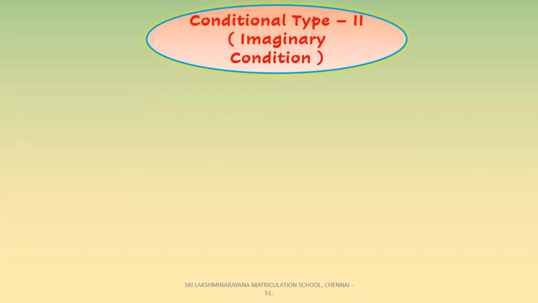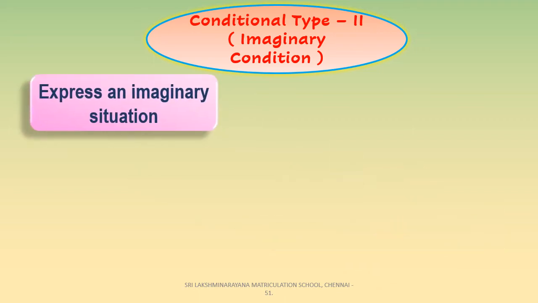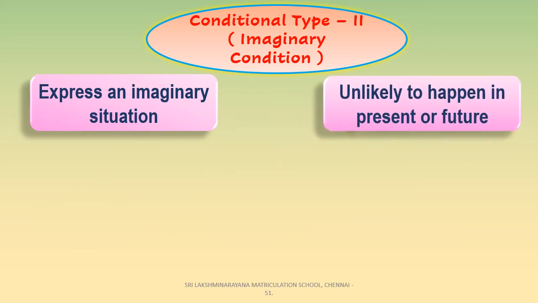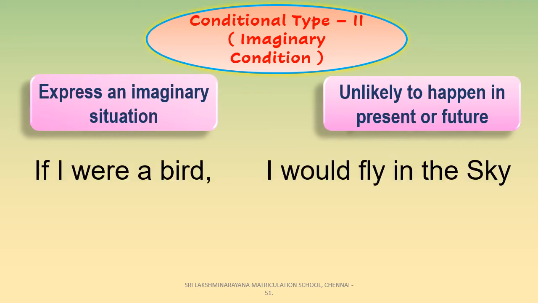Conditional type 2, that is imaginary conditional clause. This type 2 conditional clause is used to express the imaginary situations which are contrary to facts in the present. That is, which are opposite to facts in the present. And therefore, it is unlikely to happen in the present or future. Observe the given example, children. If I were a bird, I would fly in the sky.